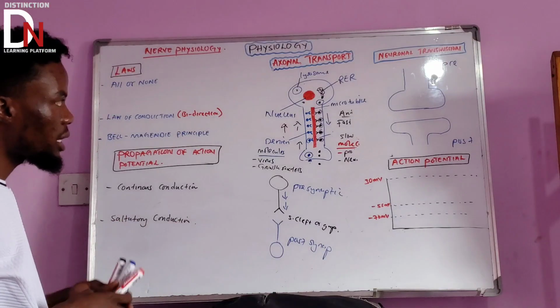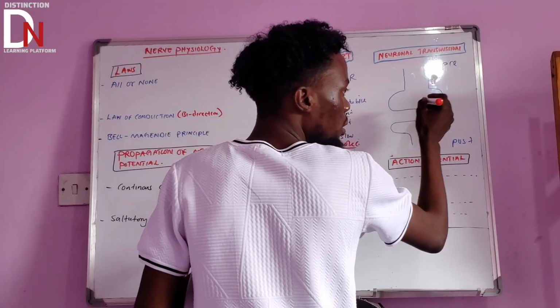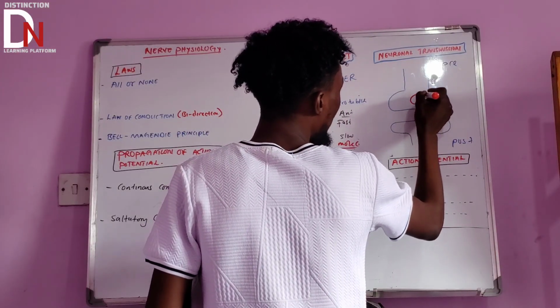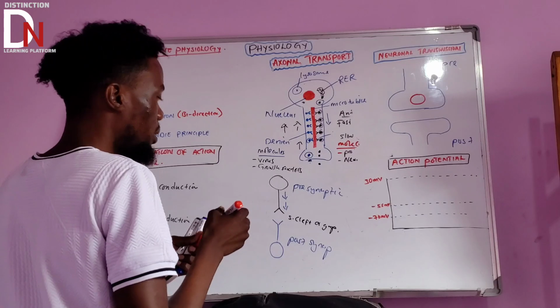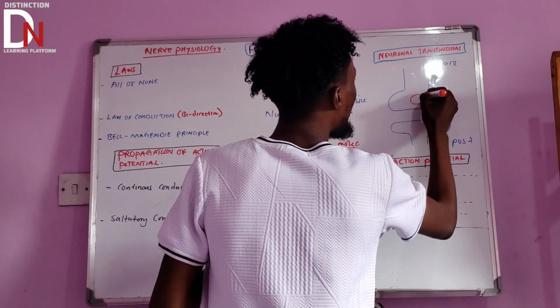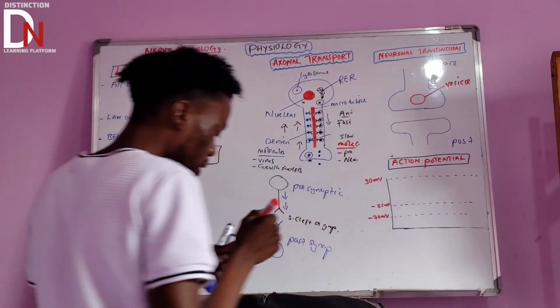What other important things? Let's understand something. The other important thing is that here we have a vesicle. That is a vesicle.